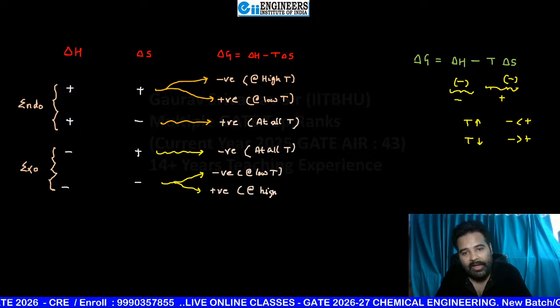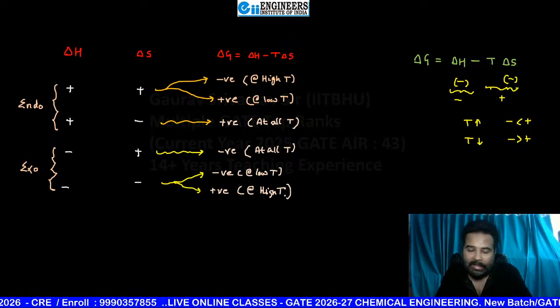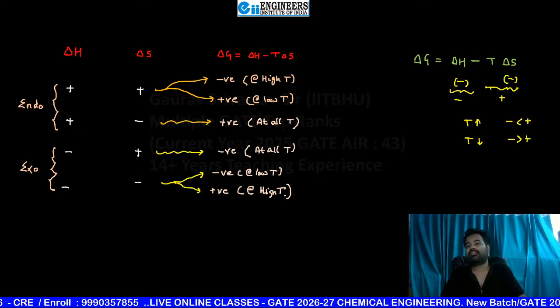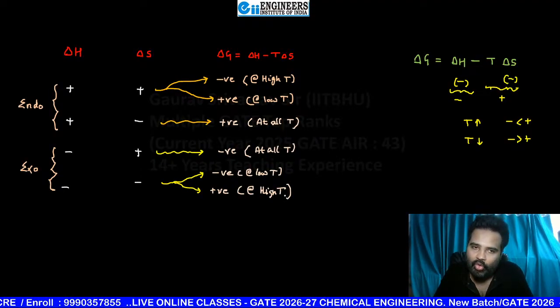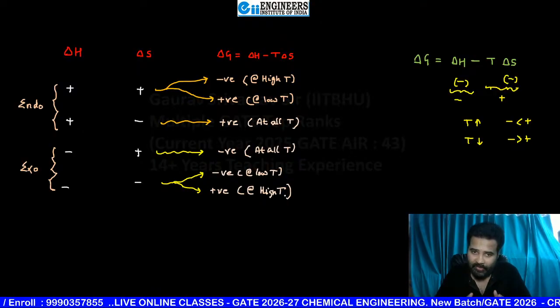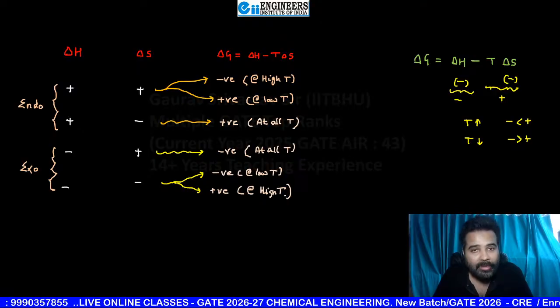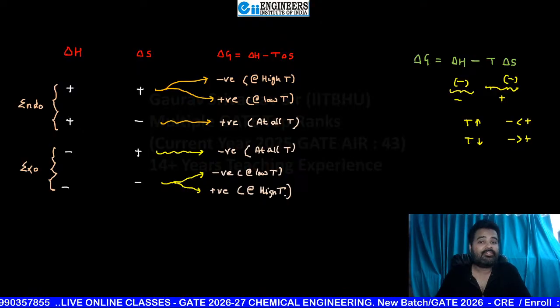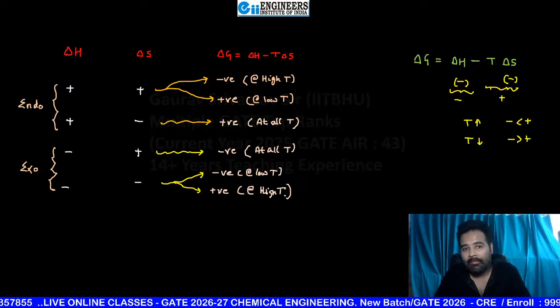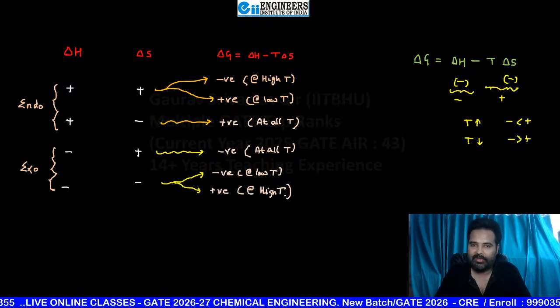So I hope, beta, everyone is crystal clear in this topic and able to give answers regarding it if they are asked in MCQs as well as in interviews or OTQs. So the final statement: exothermic reactions are feasible only at low temperature if change in entropy is negative.